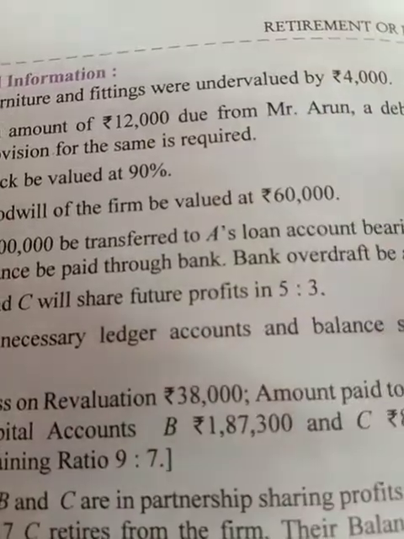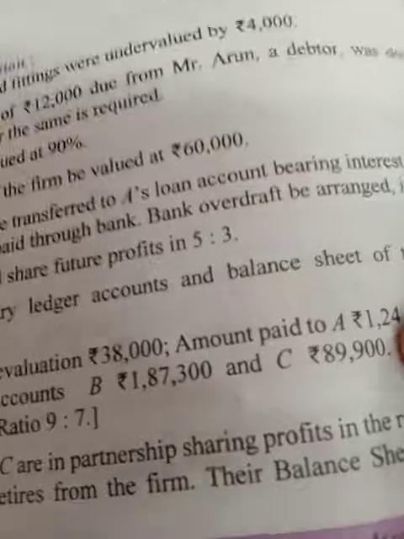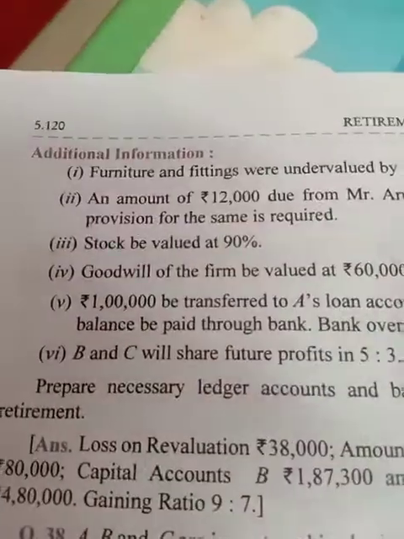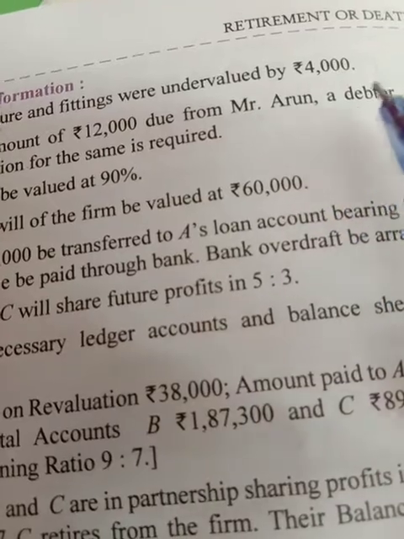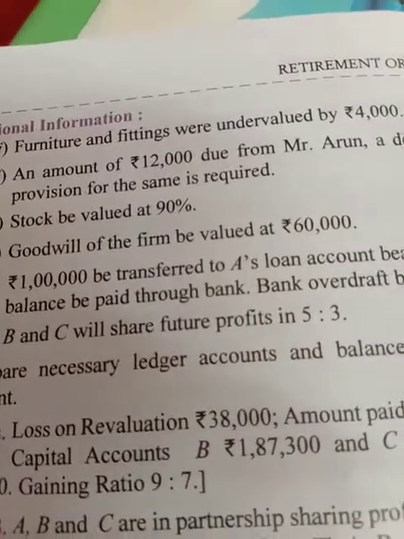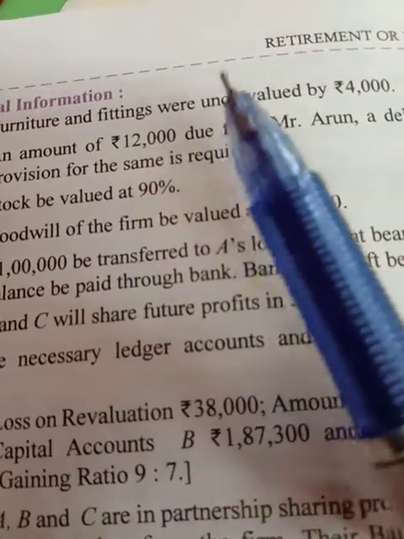Furniture and fittings have been undervalued by 4,000. The amount of 12,000 due from Mr. Arun, a debtor who was doubtful, requires a provision. It is to be noticed that Mr. Arun is a debtor and the 12,000 amount is doubtful, so provision is made for that. Now this provision for doubtful debts is directly given in the question.